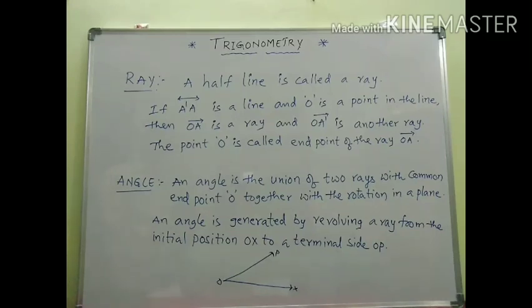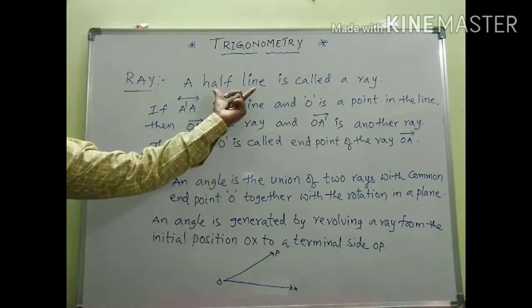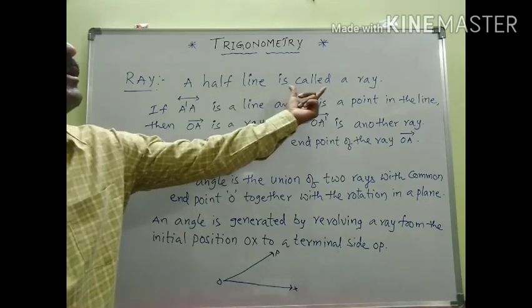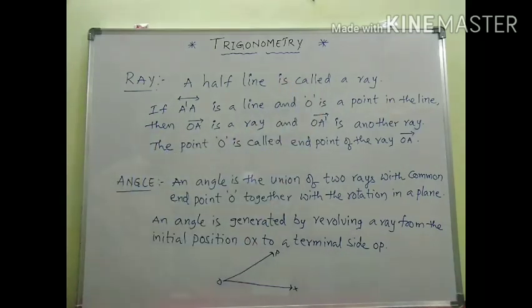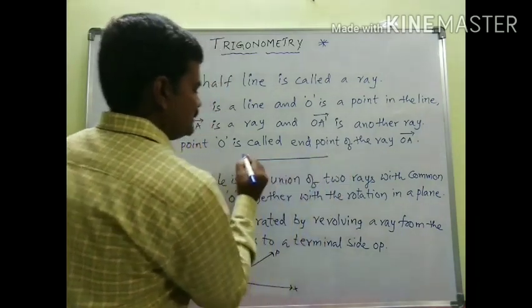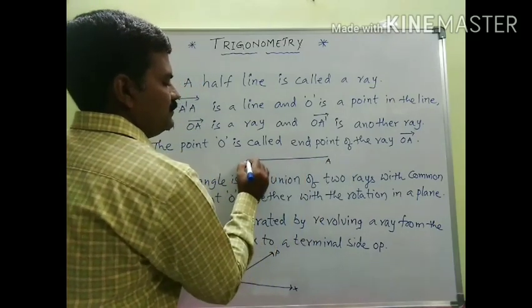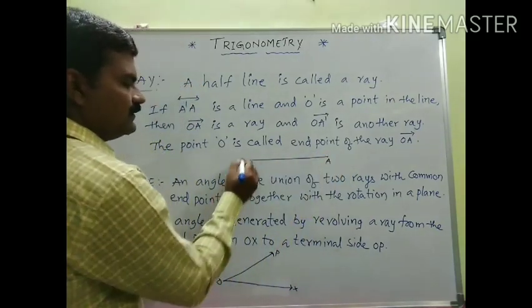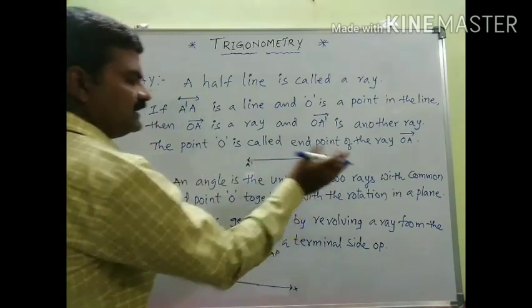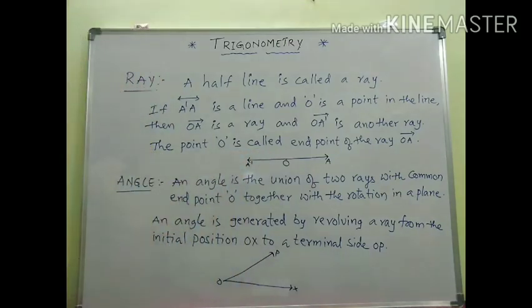Look at the definition of a ray. Very simple. A ray is nothing but a half line. A half line is called a ray. For example, this is A dash A, any line, extended in both directions. Let O be any point.